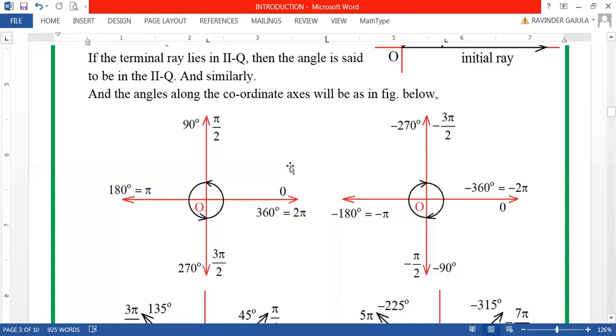Angles along the coordinate axes here. Along the positive y-axis, it is 90 degrees or pi by 2. Negative x-axis, 180 degrees or pi. Negative y-axis, 270 degrees or 3 pi by 2. And one complete rotation, again getting the original position, which is the positive x-axis, will be taken to be 360 degrees or 2 pi radians, my dear friends.